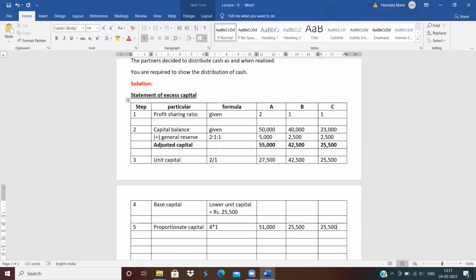Okay. Now next step. Excess capital. Sixth step is excess capital.